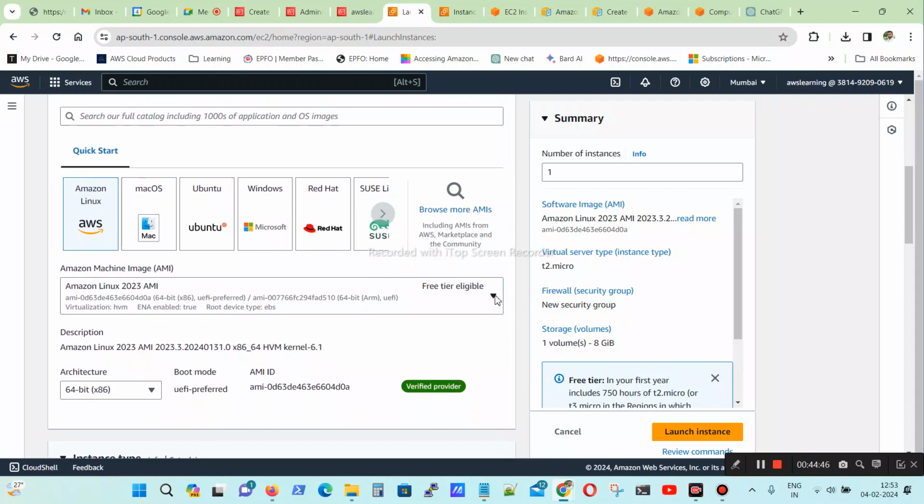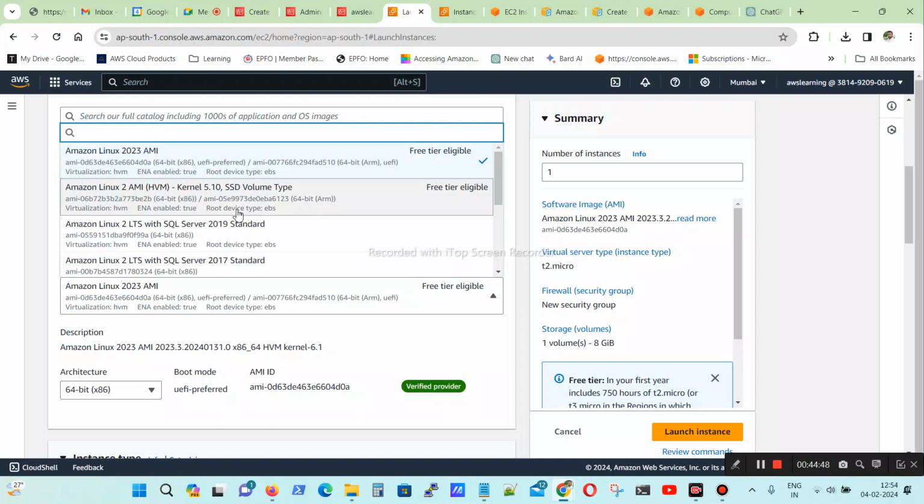Here you can select your tier. Suppose you join an organization as an AWS infrastructure developer or admin. Your architect will give you the details. The architect designs your application, and then tells you they want an EC2 machine with this much memory and this much RAM.